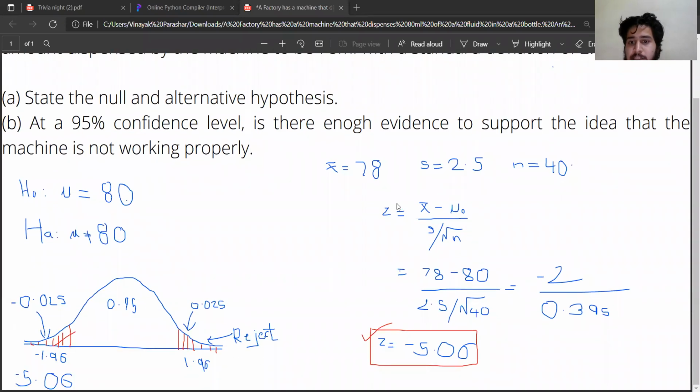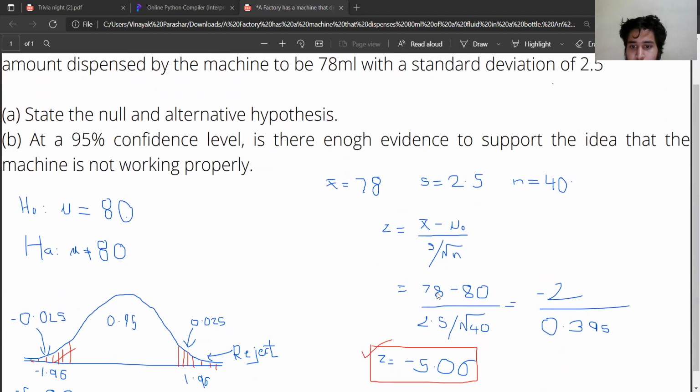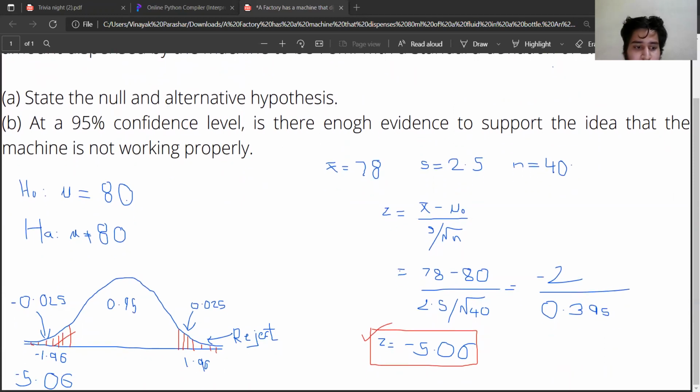And coming forward, this is the formula that we are provided with in hypothesis testing: the sample mean minus mu naught, divided by the sample deviation over the root of 40. If we solve this, we get Z equal to minus 5.06. I said we will come to this 5.06 later on, so now this is the time. We are getting minus 5.06.